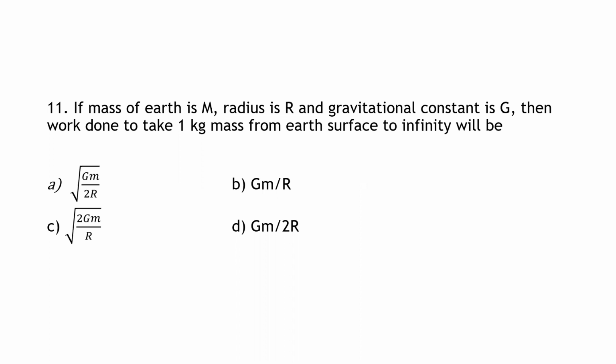So here work done we need to calculate when we are moving a mass of 1 kg from infinity to r distance. Okay, so let us do this one.